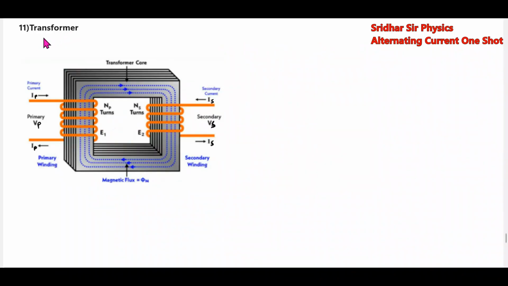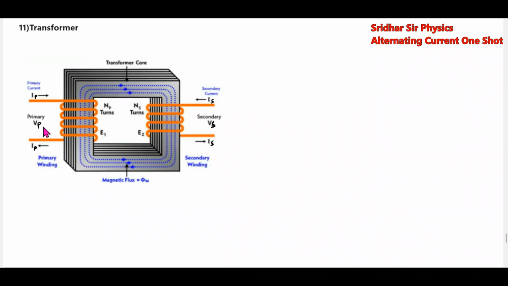Next we have the topic transformer. So it's like a secondary coil, I'm winding it. Primary coil, I'll wind it, number of turns NP. Here the secondary coil, I'll wind on it here. This is like a transformer core, a magnetic material. Then what links? The same flux is made to link here.